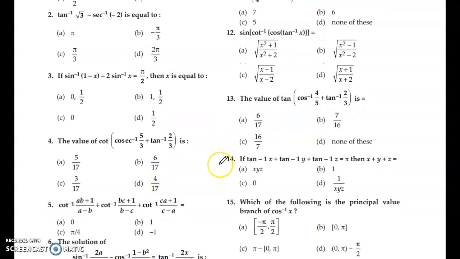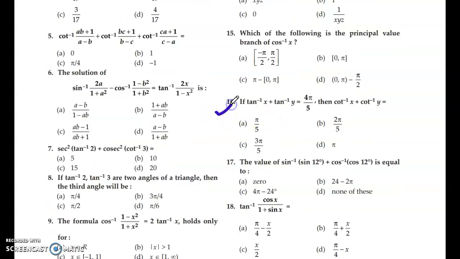Let me just take a question. Okay. Now this is the value of tan cos inverse plus tan inverse 2 by 3 is. So you can convert this cos inverse into tan inverse by conversion property, and then you can solve it by that tan inverse x plus tan inverse y formula. If you are not able to recall the formula of sine inverse x plus sine inverse y or cos inverse x plus cos inverse y, then you can easily apply tan inverse x plus tan inverse y. So tan inverse x plus tan inverse y is the simplest, and it will be one of the formulas that can help you out in any inverse trigonometric question.